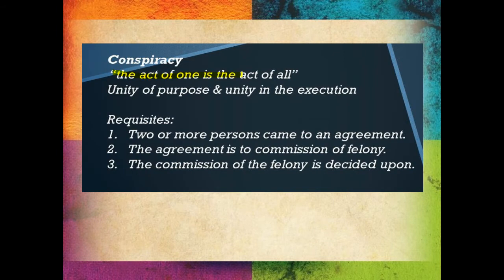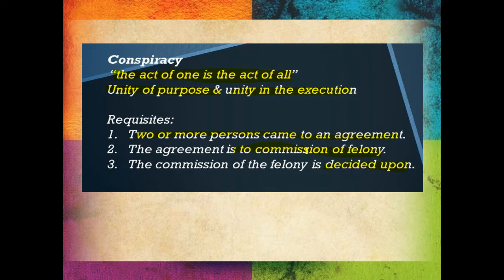So, this is the theory of conspiracy. The act of one is the act of all. It means, even if you are not at the crime scene, not in the actual commission of the crime, but you are part of the conspiracy, part of the plan, then you are liable. Okay? So, in conspiracy, there is unity of purpose. You have only one purpose, and unity in the execution. Okay? Requisites. What are the requisites of conspiracy? Two or more persons come to an agreement. They have an agreement. What agreement is that? To commit a crime, the commission of a felony. And the commission of the felony is decided upon. Okay? They decided to commit it.